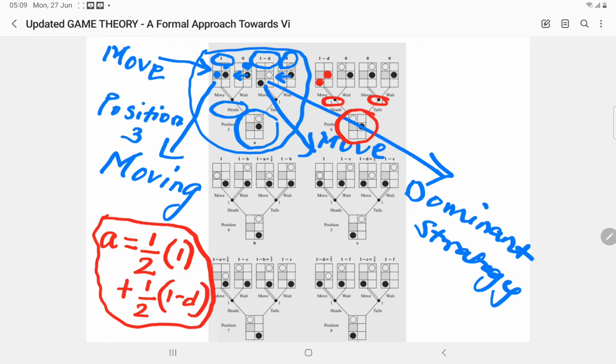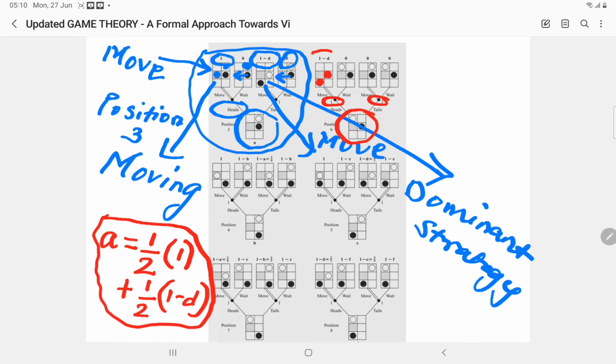So now it's black's turn, okay, because white has finished his turn. So depending on whether head comes or tail comes, if tail comes then 1 position, head comes then 2 positions, then white will have to go to its position.